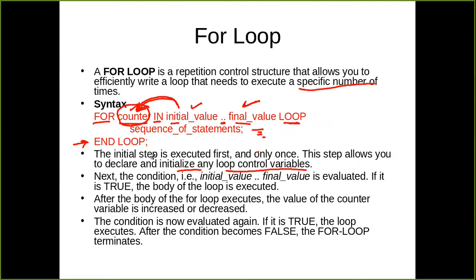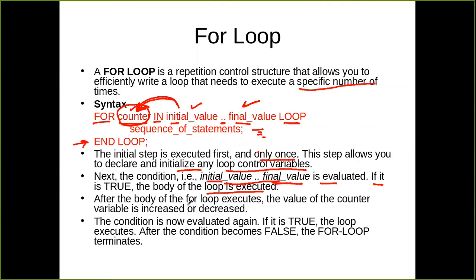So this step will execute only once in the lifetime of this particular loop. Next, the condition, that is initial value to final value, is evaluated. If it is true, the body of the loop is executed. If the value of the counter is within this range, initial value and final value, then it will be treated as true and the body of the loop will be executed.